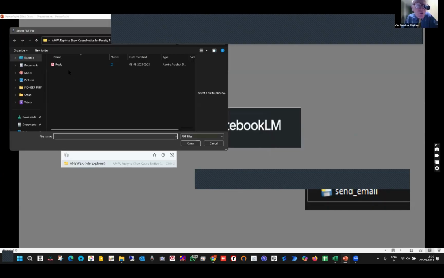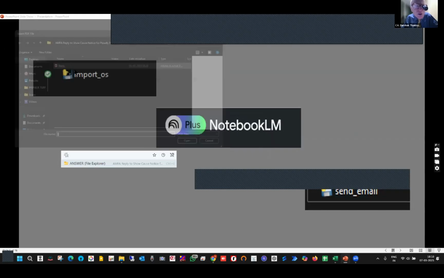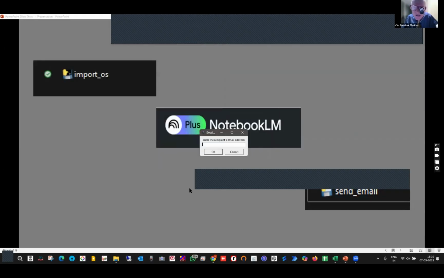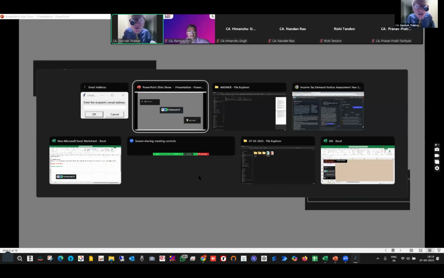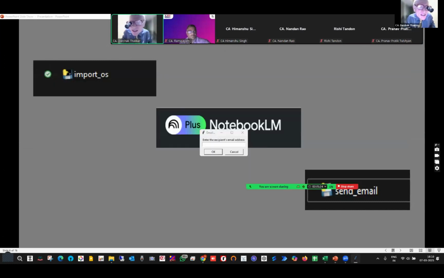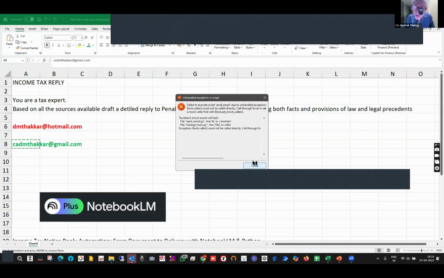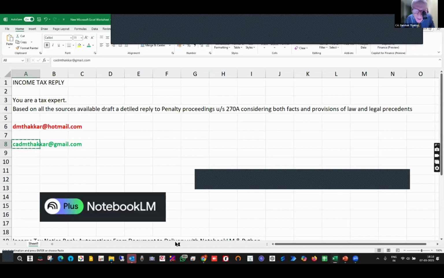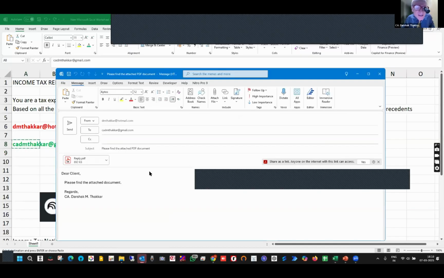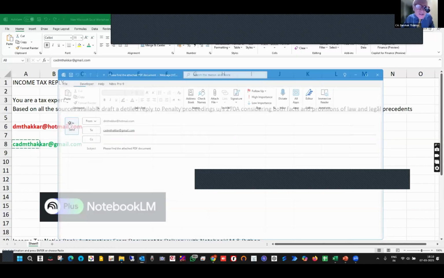See, it is telling me which file. So I say reply, you pick it up, and then it will ask me the email address where I want to send. I've written my email address here, I say okay. And if you can see, it will send the mail. It may give an error message, but if you can see the mail here, it is ready to send. I send it and it is gone.